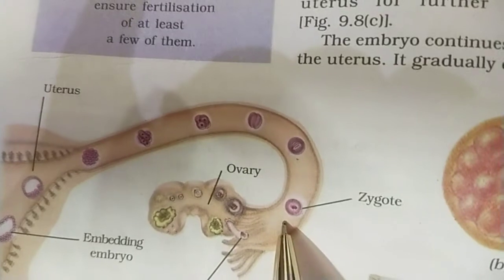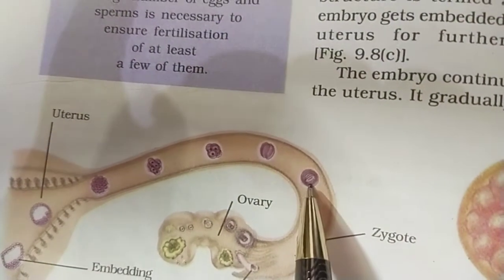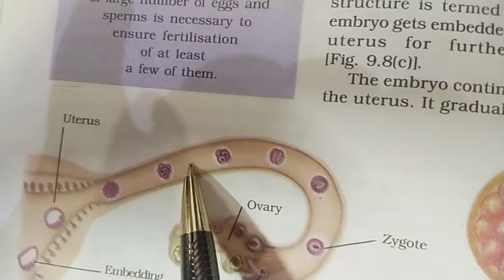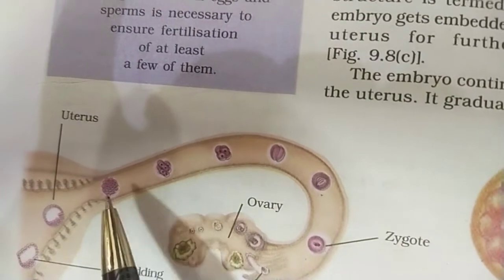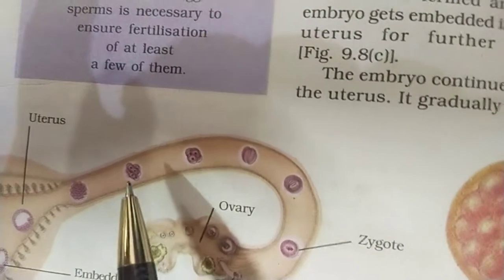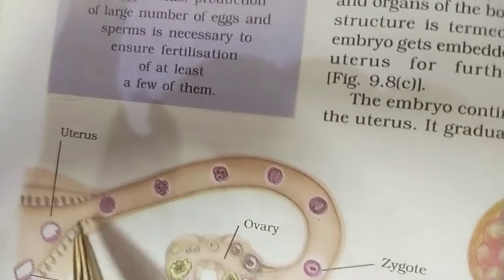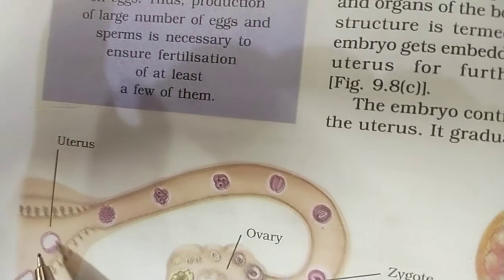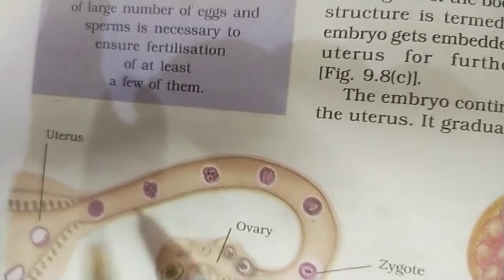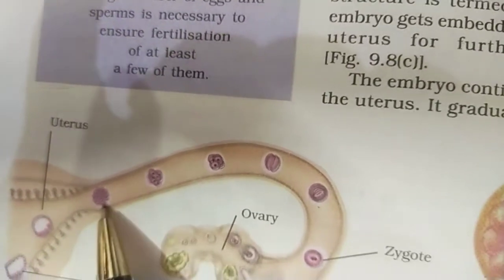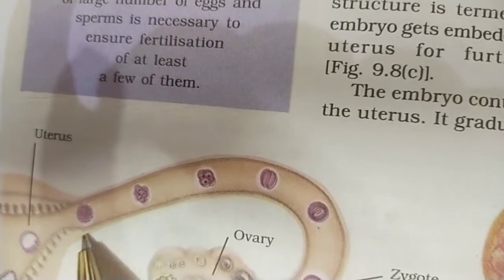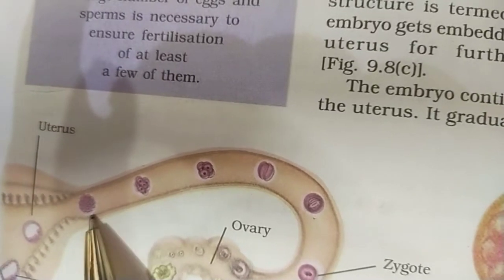This is a zygotic phase, and after zygote, so many changes can be seen. Now this structure which has many cells, tissues and organs is an embryo. This is the embryonic stage.